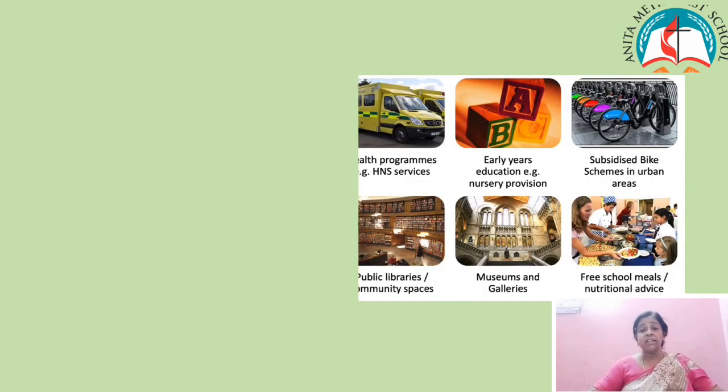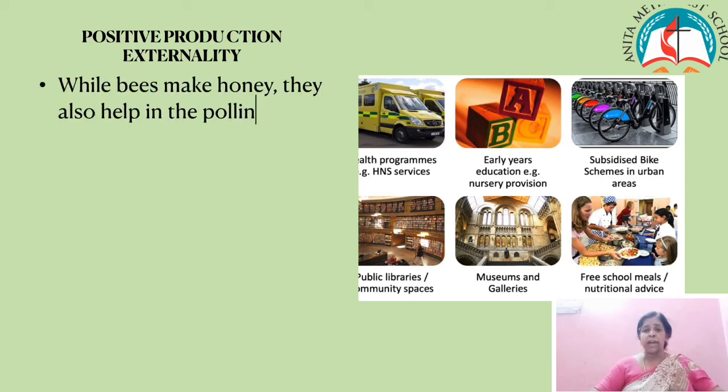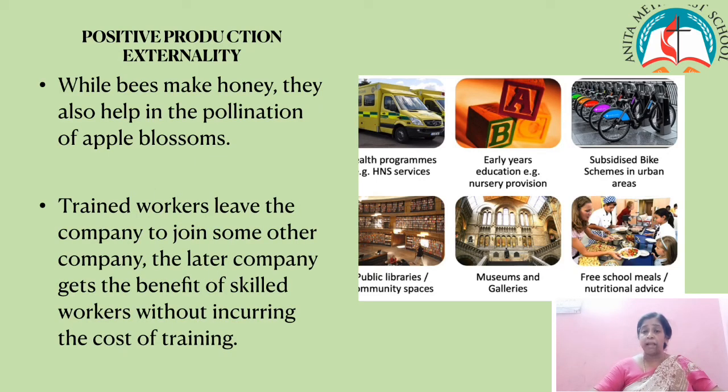Children, shall we learn the next one, production positive externality? It means the ideal location for a beehive is orchards. While bees make honey, they also help in the pollination of apple blossoms. So the benefit accrues to both the producers, the producers of honey as well as the apple. This is known as reciprocal untraded interdependency.